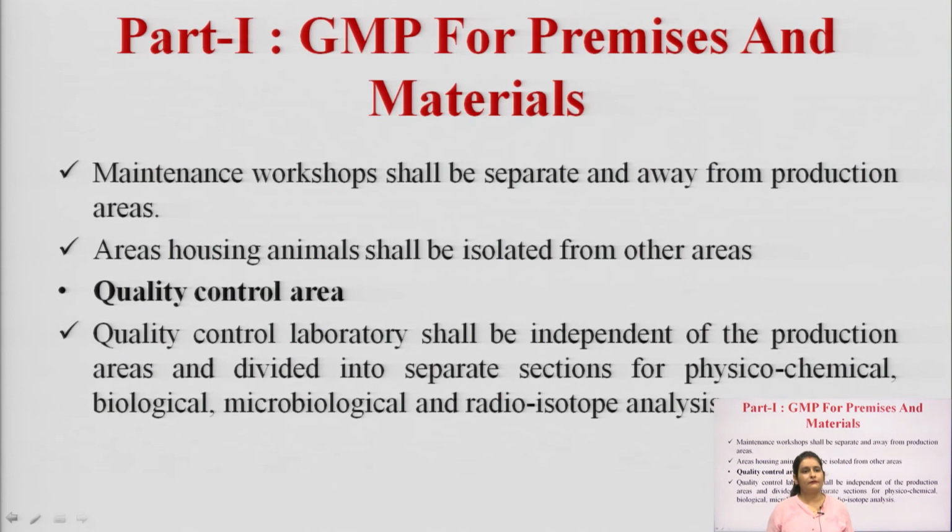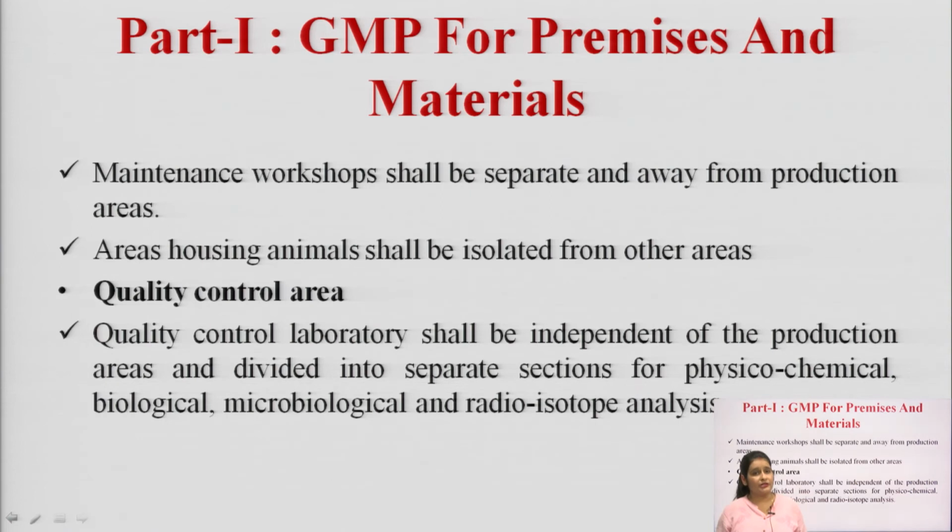Next is our quality control area. This is, you can say, the backbone of the company, where the samples are tested, and where the final product and intermediate products are tested. While setting up this area, we should be very aware of some points.